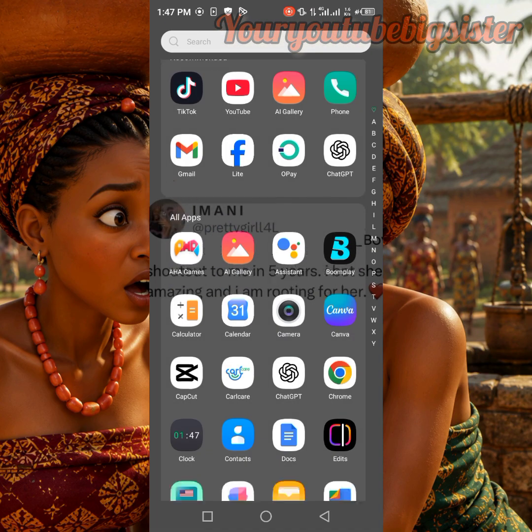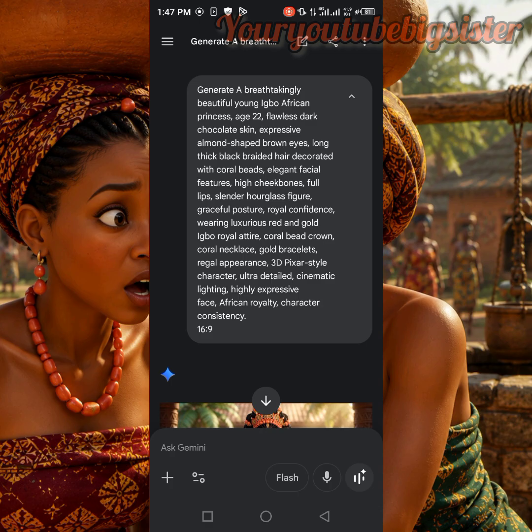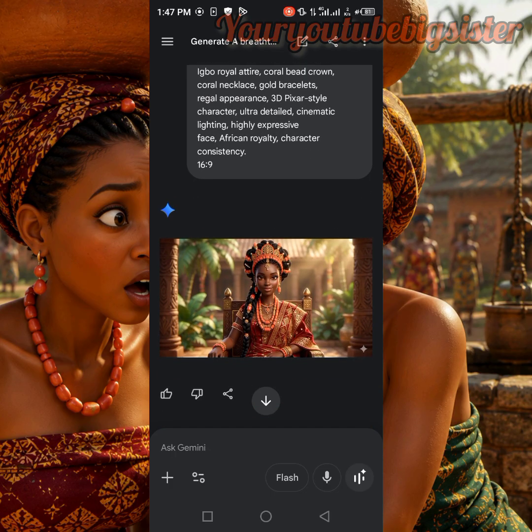For those of us that don't know what Google Gemini is, this is the icon. You can download it through your Play Store or your Apple Store. So I gave Google Gemini this particular prompt I copied from Chat GPT. I told it to generate the image of a breathtakingly beautiful young Igbo African princess, age 22, flawless dark chocolate skin, expressive almond shaped brown eyes. I wanted her to be very, very beautiful. So it gave me this particular beautiful image of the princess.